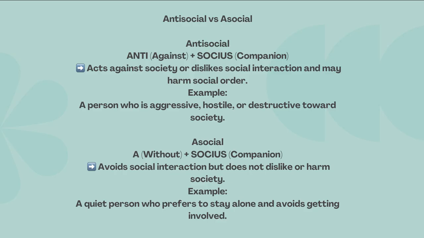Then we have asocial. Asocial is a different word. We have already seen the root a, which means without. So a means without and socius means companion. An asocial person avoids social interaction but does not dislike or harm society. Antisocial and asocial are very different. Antisocial is a complete dislike of social interaction and may harm social order, but asocial avoids social interaction without disliking or harming society.